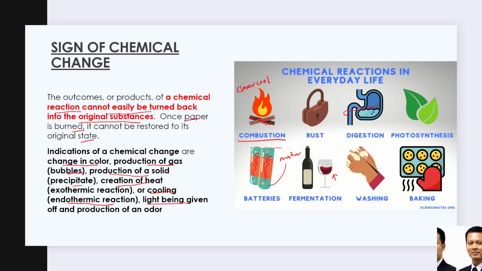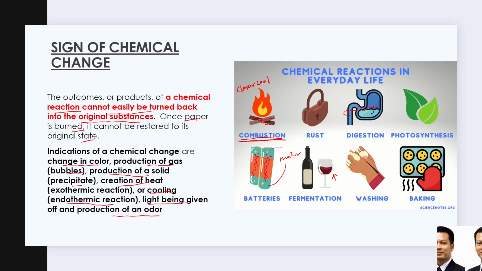Light being given off, as in combustion. And production of odor, for example sulfur gas released from a chemical reaction, which has an unpleasant smell. So those are the indications of chemical change.